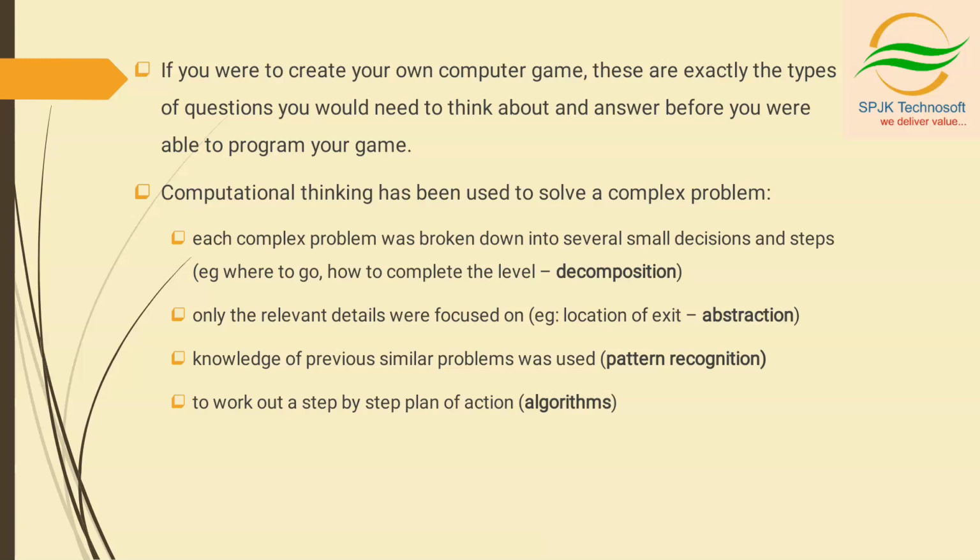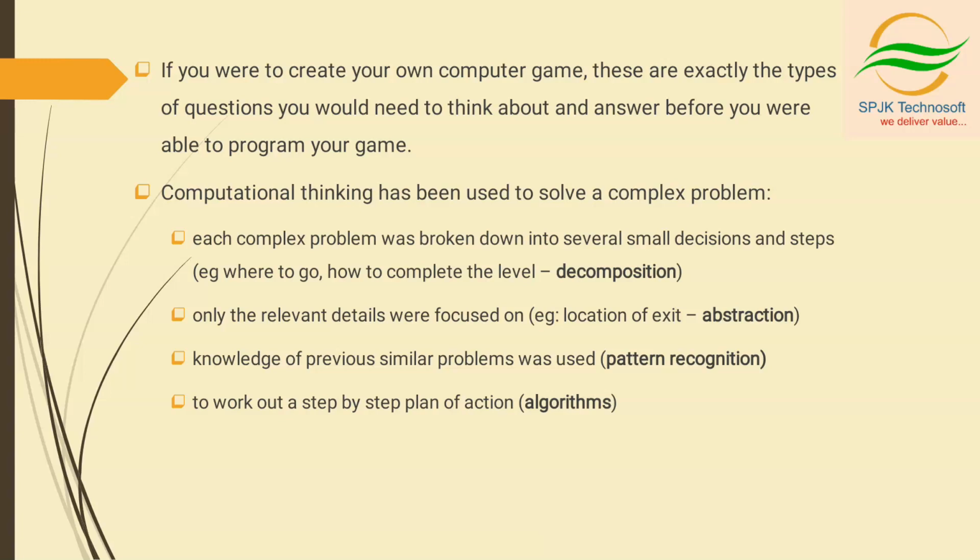First, how to complete the level, where to go. We are breaking the problem into subparts, so that is called decomposition. Next, only the relevant details were focused on, like the location of the exit. We want to know when to exit, how much time to exit. We focus only on the relevant details we want to know, not the other details. That is the abstraction part.